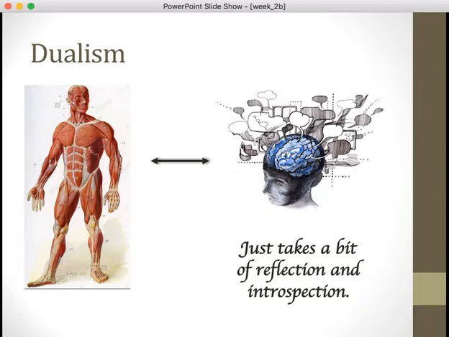So the main argument given for this is that it's based on introspection. And that's pretty much what Descartes says. He says, I can't doubt that I'm thinking, but I can doubt my body. So there does seem to be this dualistic nature to what we mean by a human being and a human body versus a human mind. And they have to be two different things. And that's the basic idea of dualism.